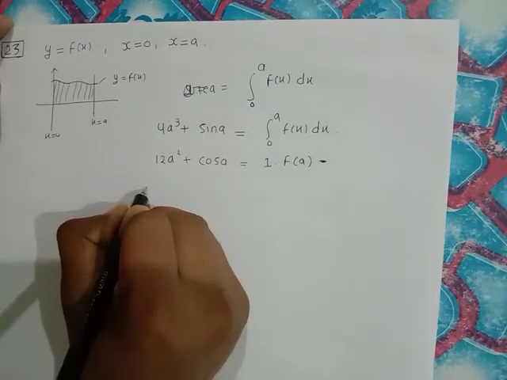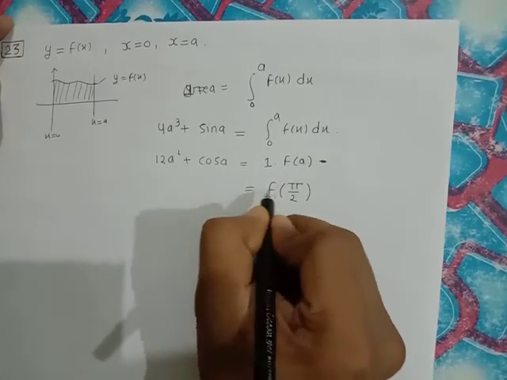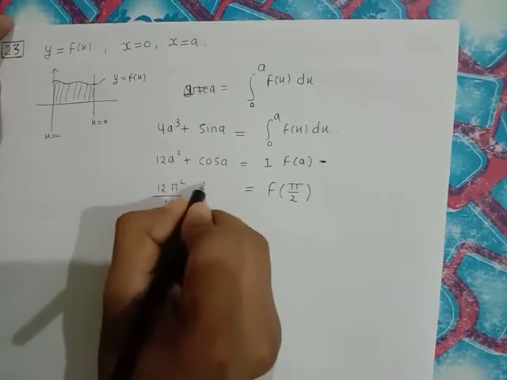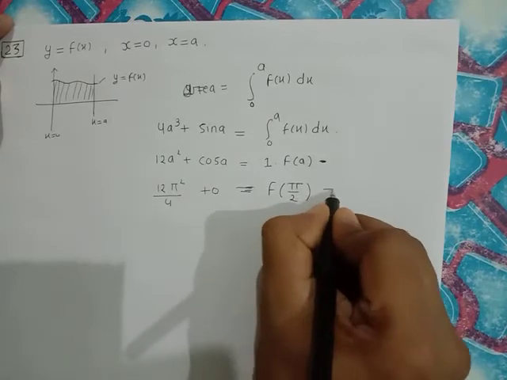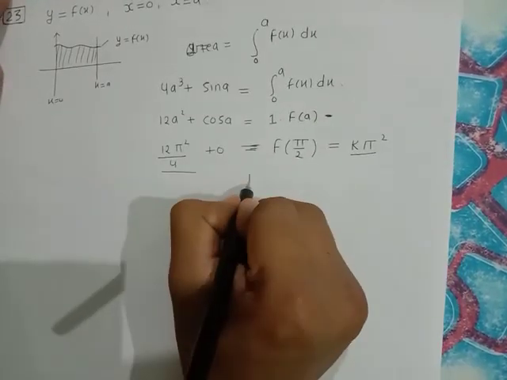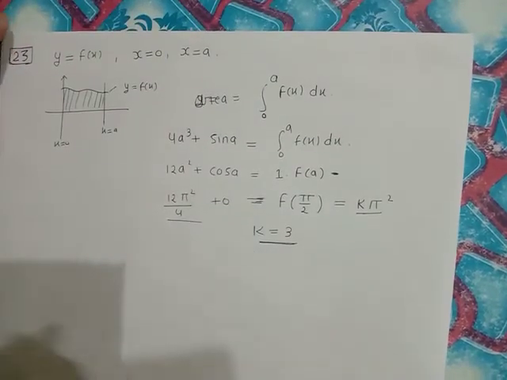So now what will be f(pi by 2)? f of pi by 2 is 12 pi square upon 4, and this is 0, plus 0. But f of pi by 2 is given to be k pi square. So from this value and this value, k comes out to be 3. So 3 is the answer, or 3 is the value of k.